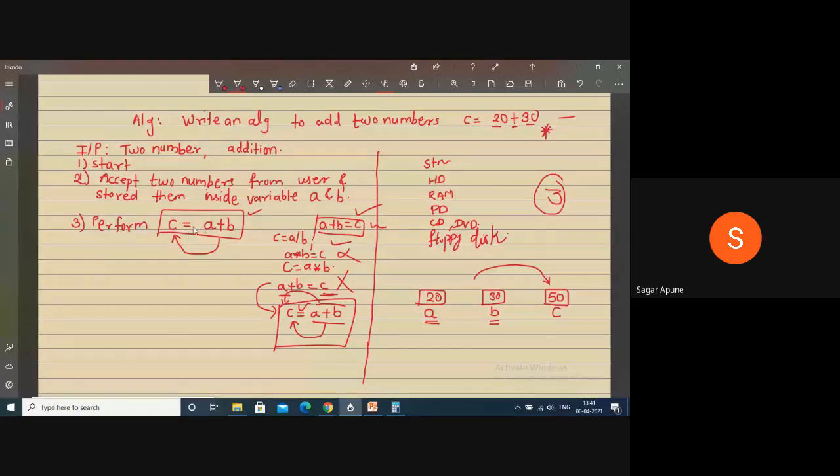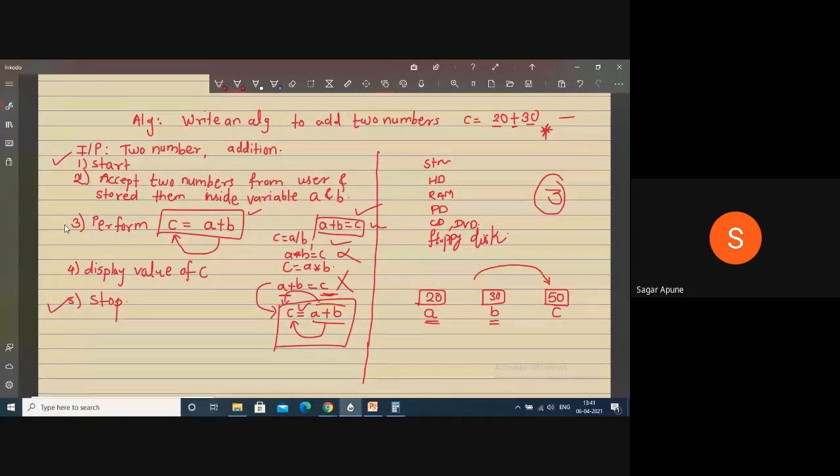So perform C is equal to A plus B, and the fourth one is display your result, meaning display the value of C, and the fifth one is stop. So your algorithm always has the first step as start and the last step as stop, and in between you can write your own steps in your own words.